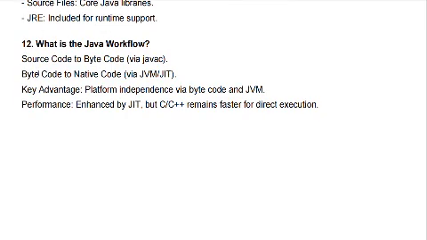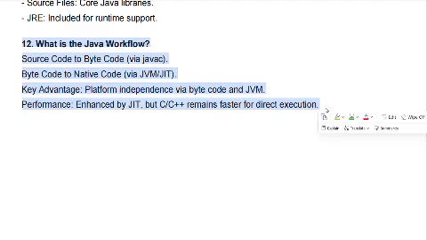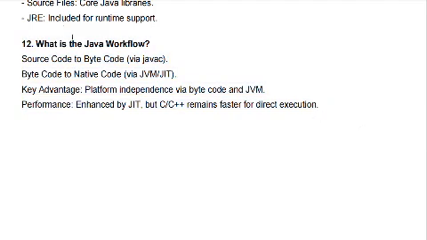What is the Java workflow? First of all, every beginner should know how Java works. First, source code. Source code is whatever code we are writing in the platform. While you are running the code, it will be compiled by the compiler.